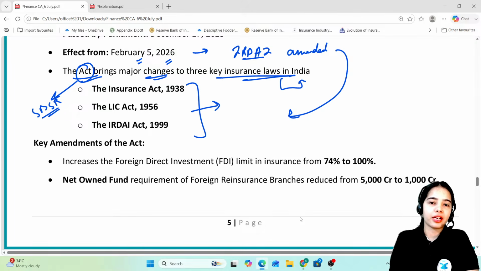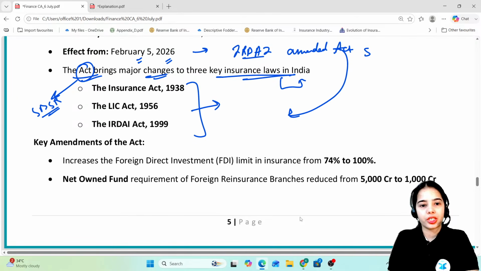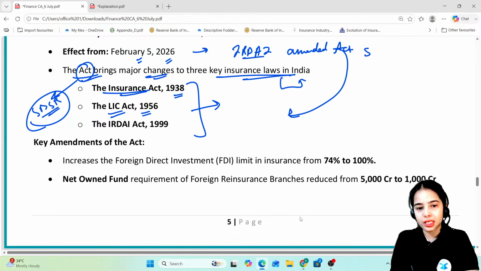These are the acts that were amended under the Sabka Bima Sabki Raksha. The Insurance Act 1938 was amended, as well as the LIC Act 1956 and the IRDA Act 1999.